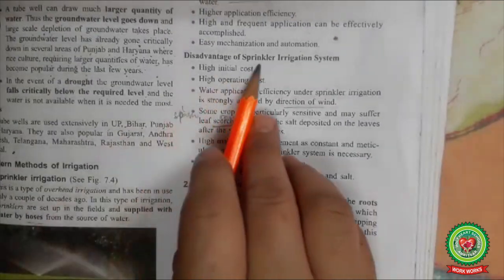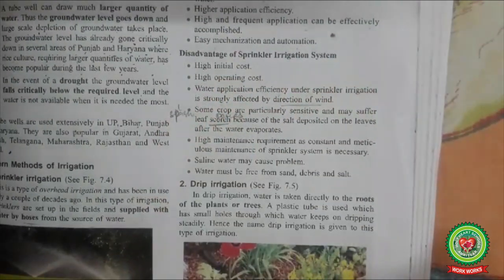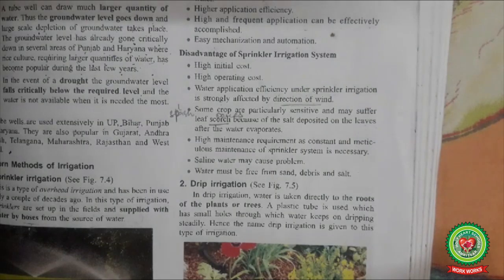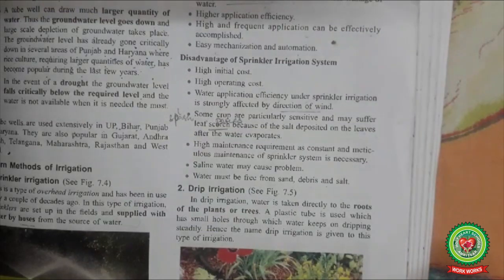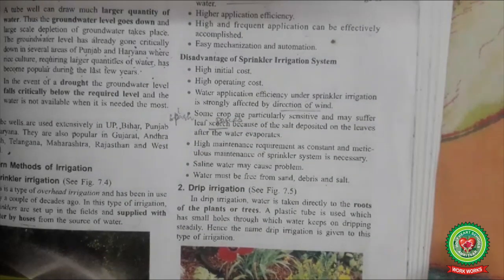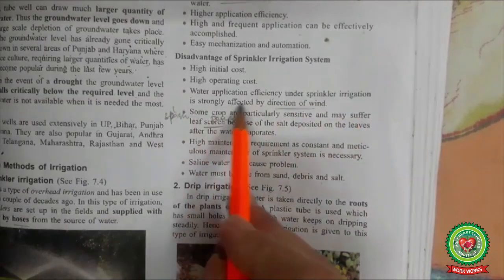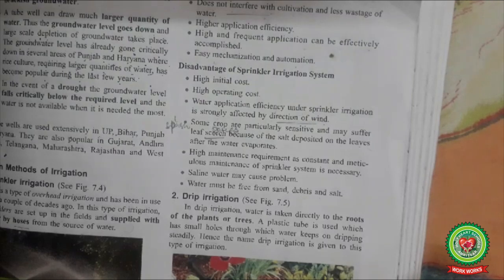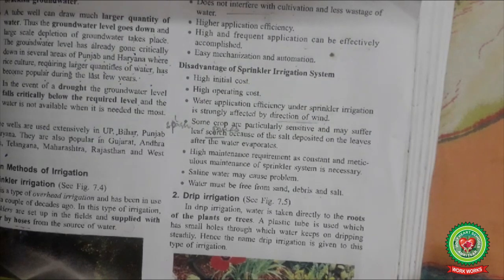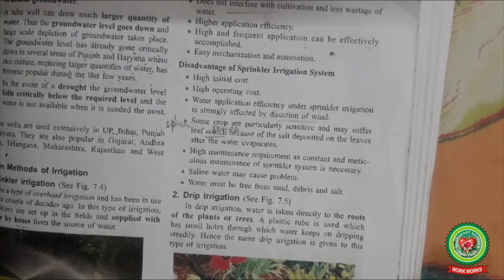So disadvantages of sprinkler irrigation system. High initial cost, means it needs a high amount of money to start these types of projects. High operation cost. To maintain these types of projects, we need money for the installation, the pipelines, the hoses and everything. Water application efficiency under the sprinkler irrigation is strongly affected by the direction of wind, because the strong winds always affect the direction of the water. The water will obviously be going in that direction where the wind is flowing.